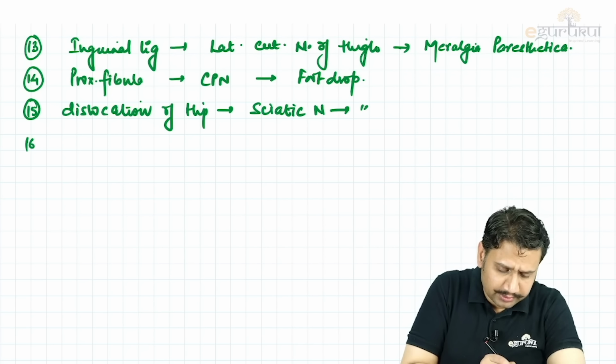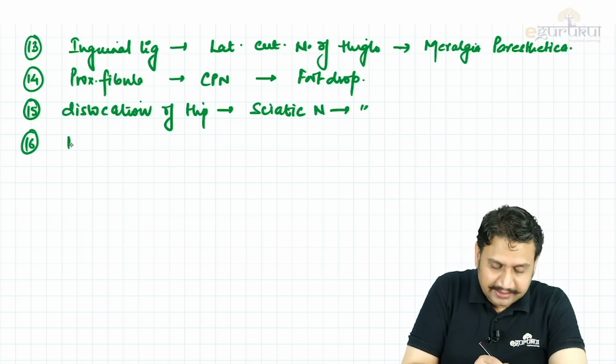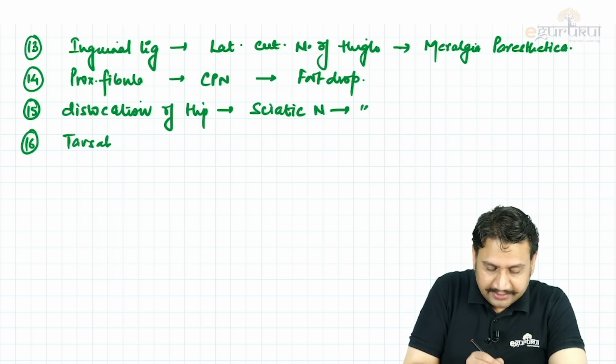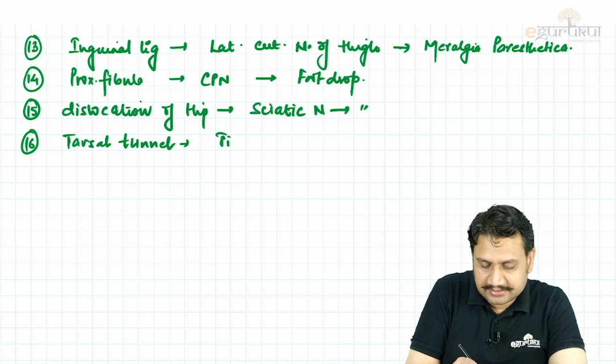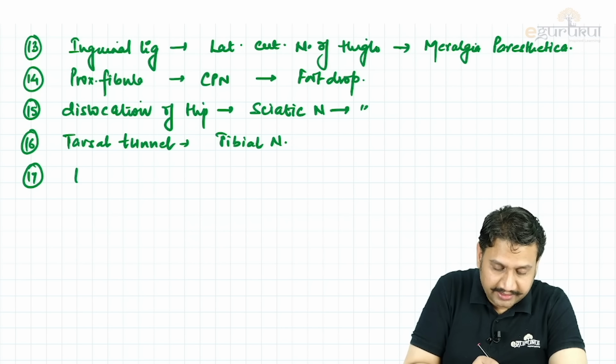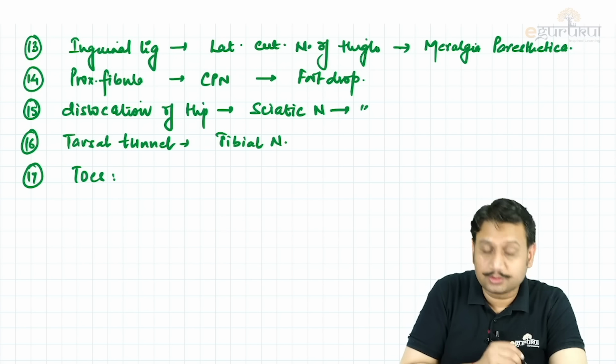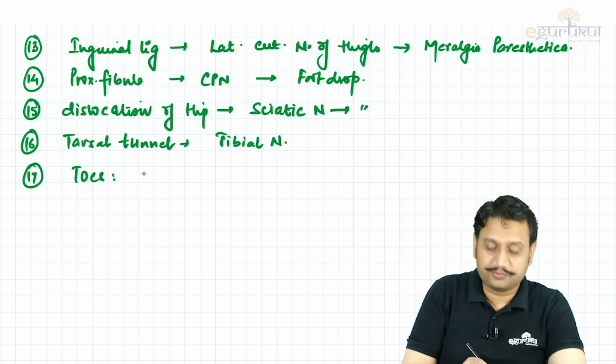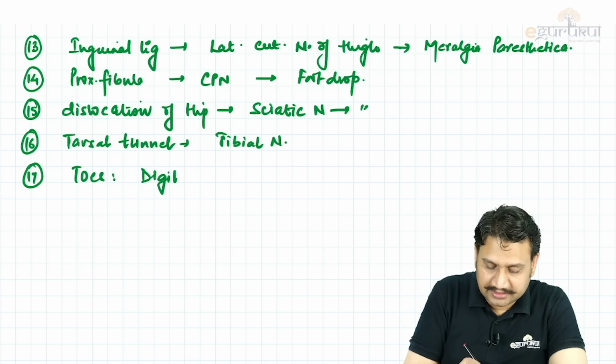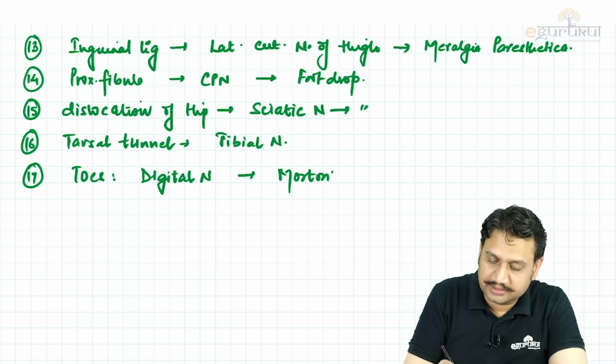Then going down further to the leg area, in the tarsal tunnel. We know that it is the tibial nerve which is usually entrapped. And the last one is in the toes area, and there is entrapment of digital nerves. What do we call it? That's known as Morton's metatarsalgia.